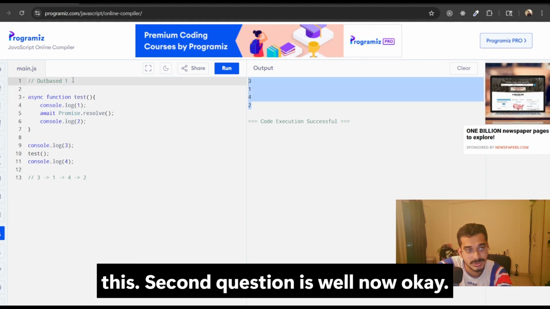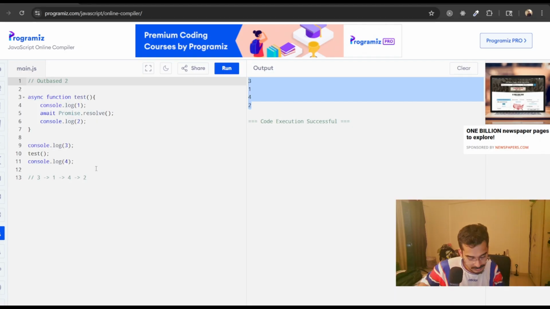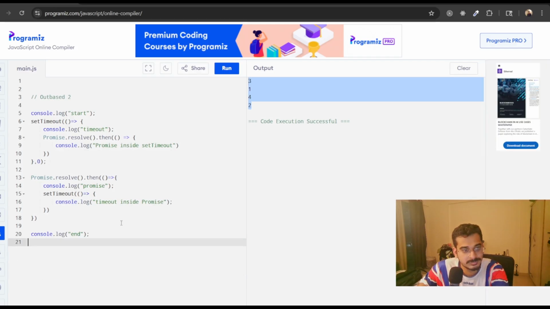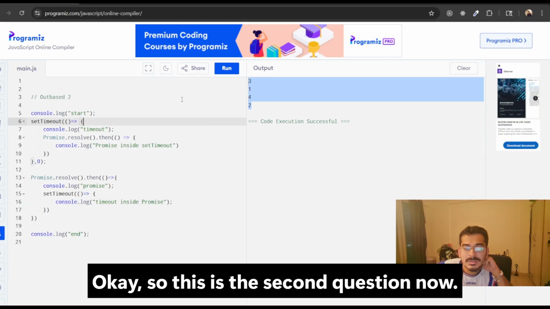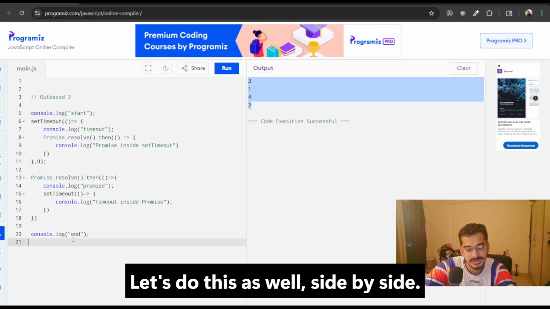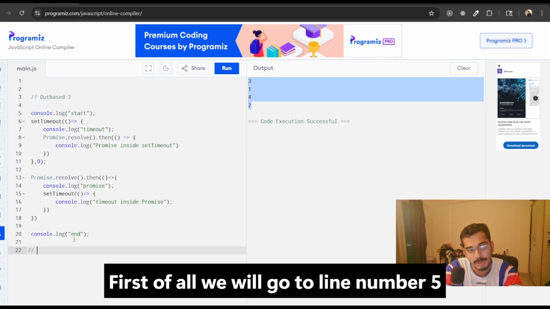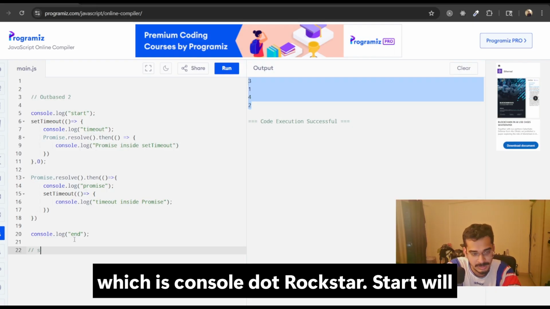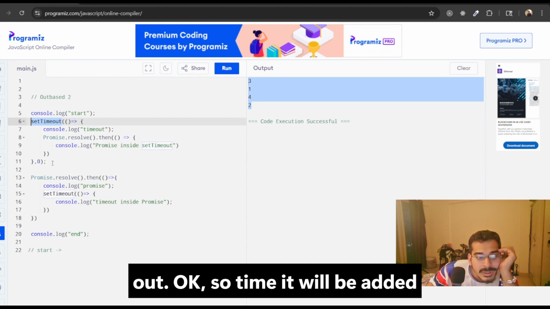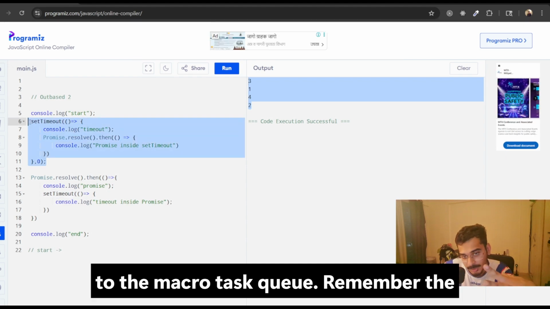Let's do the second question as well now. First of all, we go to line number 5, which is console.log start, so start will be printed. Next we go to a timeout, which will be added to the macrotask queue.